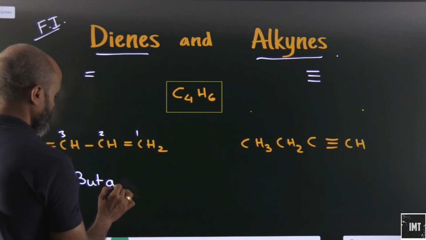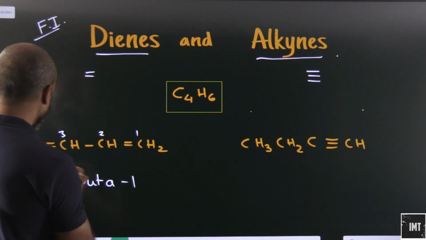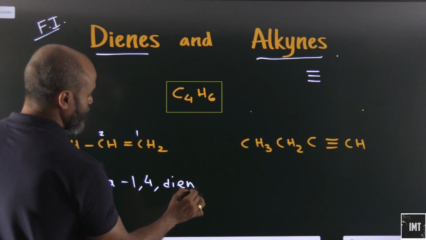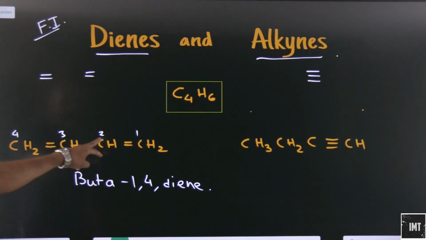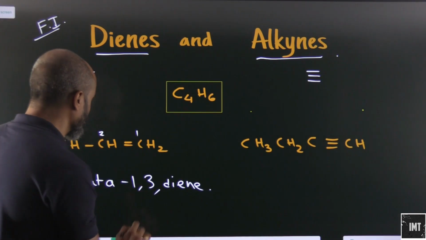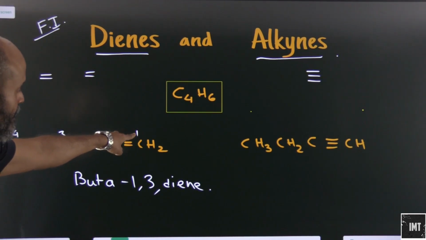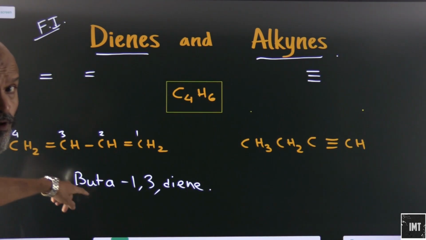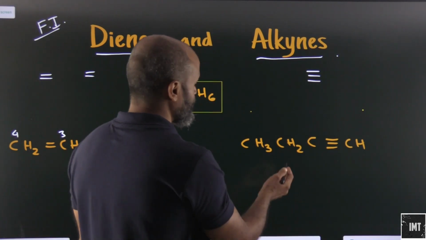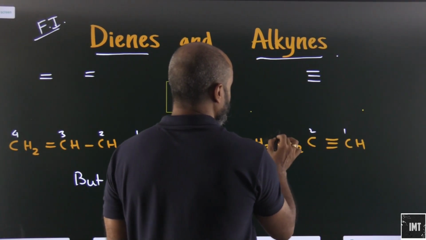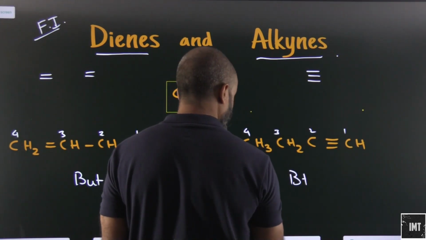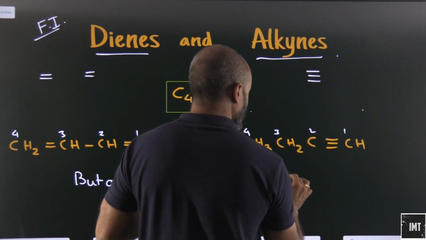What can I write this as? Butane 1,4-diene. This will be butane, sorry, 1,3-diene. I am so sorry. Butane 1,3-diene, because we have one double bond at the first carbon and 1 double bond at the third carbon. So this will be butane 1,3-diene. Let's look at this one. This is 1, 2, 3, 4. This can be like butane. We can name this as butane.